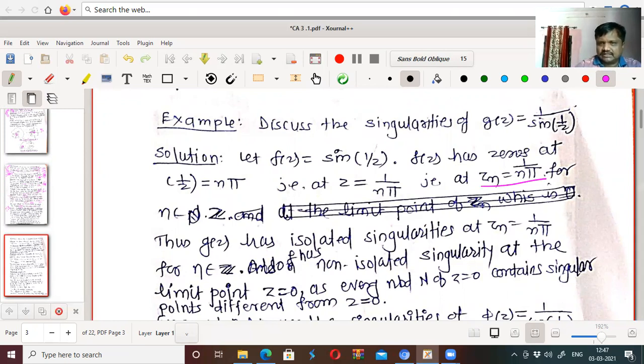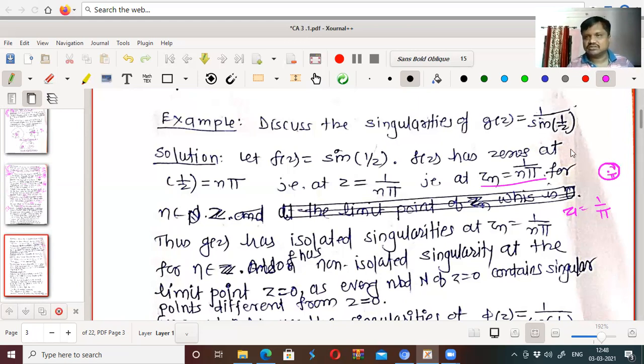Means if I take z1 equal to 1 upon pi, at z equal to 1 upon pi, sine 1 by z becomes sine pi, which becomes 0, and 1 by 0 is infinity, so it is not analytic at that point. But if I exclude this point and take a deleted neighborhood of it, then the function is defined.